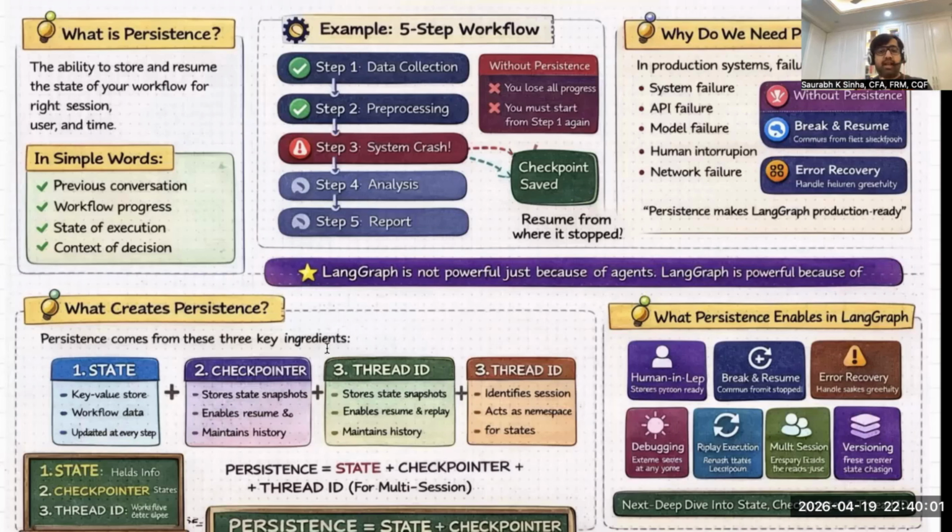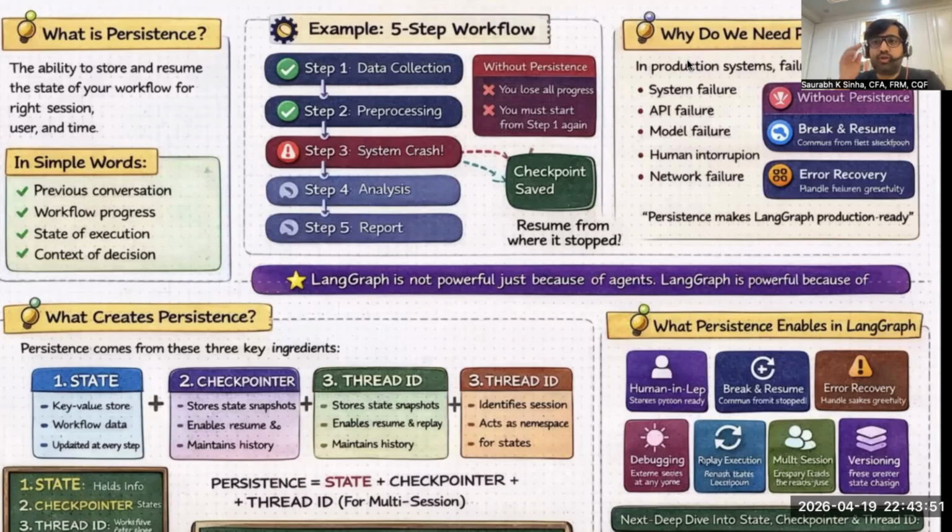In very simple language, state holds the information, the checkpointer saves or stores the information, and thread ID identifies the right user, the right session, or the right instance. Together they create persistence. So persistence is equal to state plus checkpointer plus thread ID if you need multiple sessions or multiple users. That is how you create persistence in LangGraph.